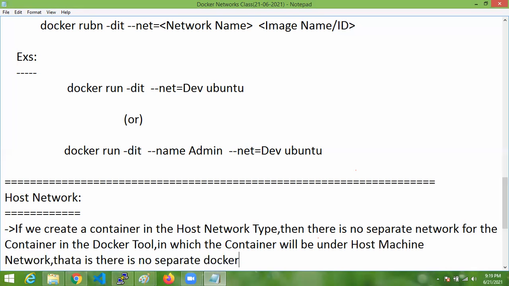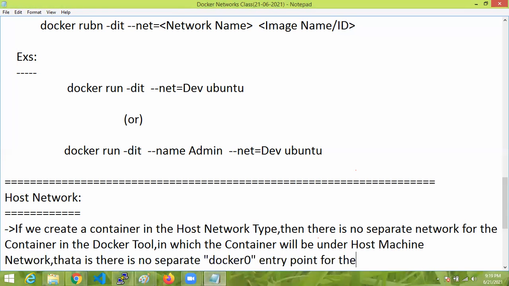There is no separate Docker 0 entry point for the network.